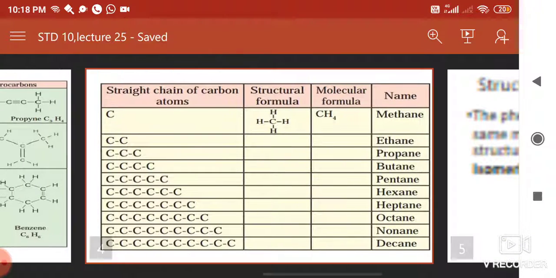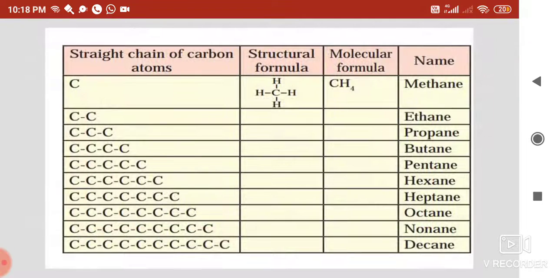Now if you see the table on the screen, here you have to just draw the straight chain of the carbon atoms. You only have to complete the valences. You have to see that each carbon should form 4 bonds. Then you can easily draw the structures from ethane to decane.